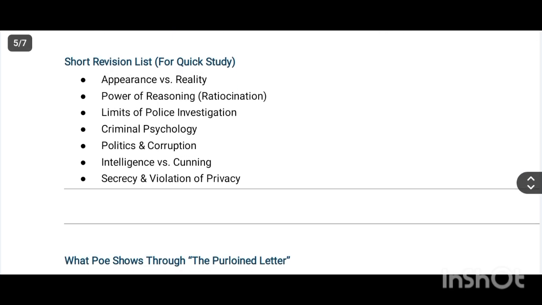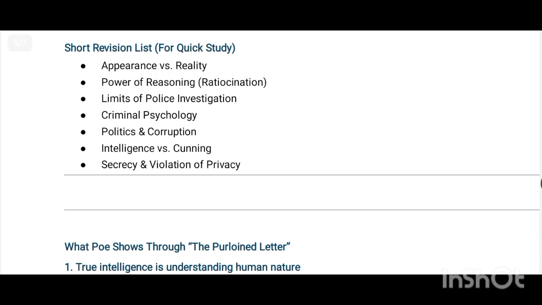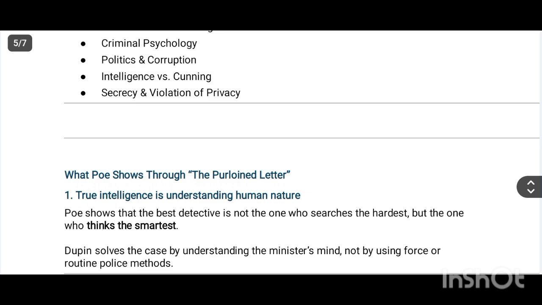Short revision list for quick study. Appearance versus reality: number one theme. Number two, power of reasoning and ratiocination. Limits of police investigation. Criminal psychology. Politics and corruption. Intelligence versus cunning. Secrecy and violation of privacy.